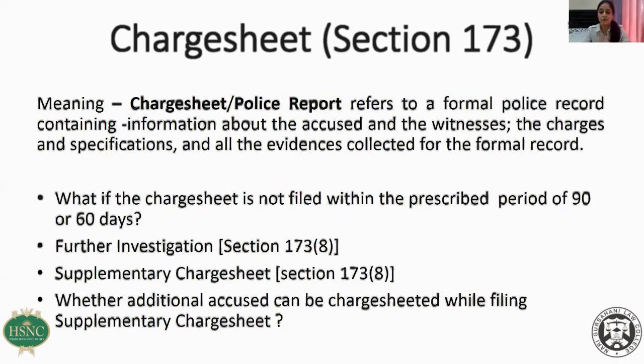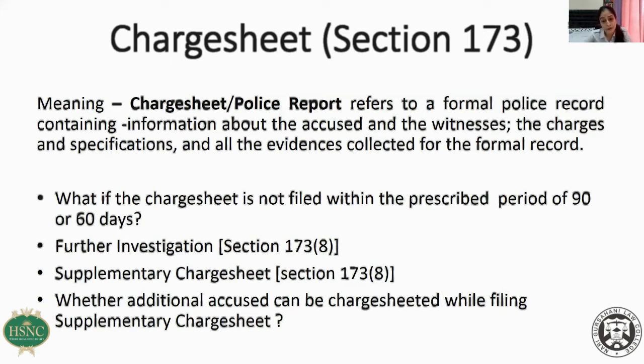So if you all recollect, bombs were placed in various trains. So in that case, there were multiple FIRs which were registered, and charge sheets came to be filed within 90 days. But the investigation continued beyond the period of 90 days. What happened is, even after the charge sheet was filed, police came to know that there were many more accused who were involved. They were not charge sheeted in the first charge sheet because while investigating, they had not come to know of all the accused which were involved.